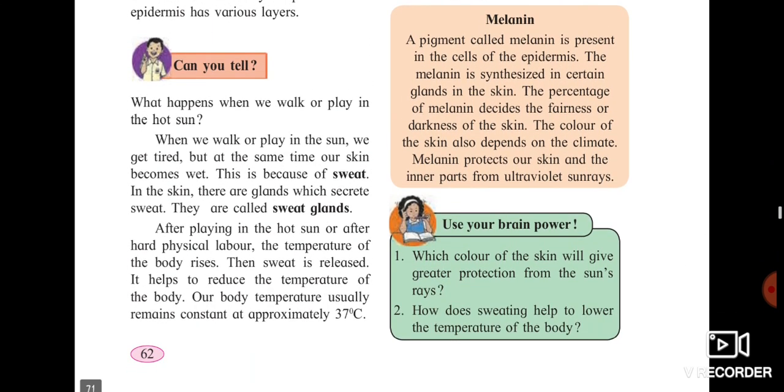So the next part is sweat and sweat glands. Normally when you are playing in the hot sun, your body or your skin becomes wet. It is just because of the sweat. There are sweat glands present down in our skin layer. They regulate the sweat and throw out the water which comes out from the microscopic pores of our body. You should always remember that our body temperature is approximately 37 degrees Celsius.